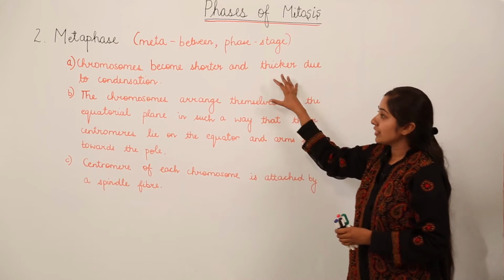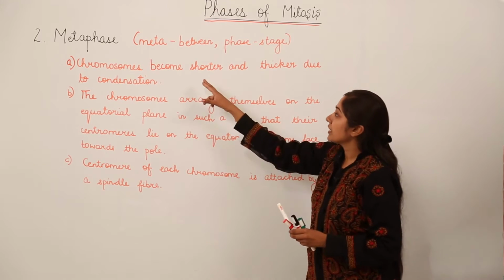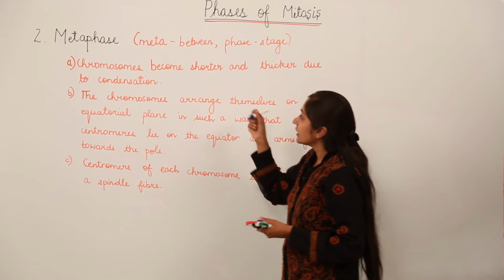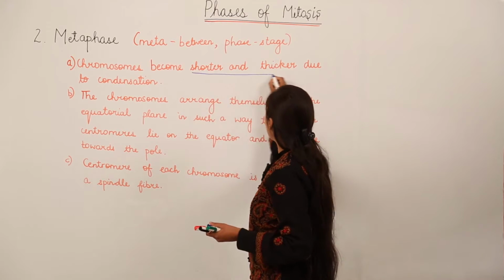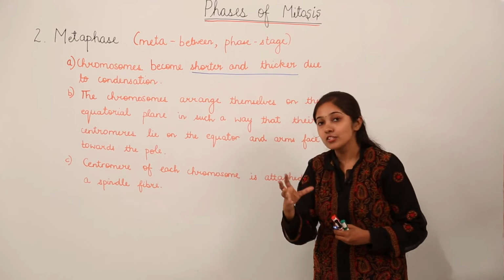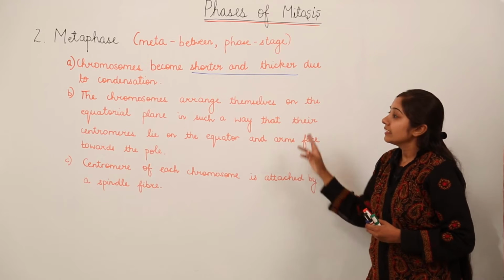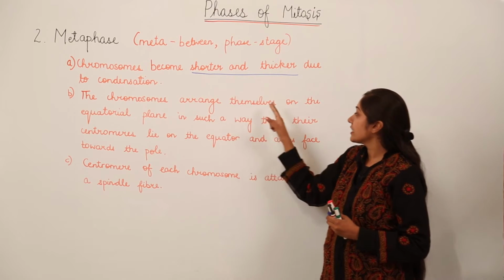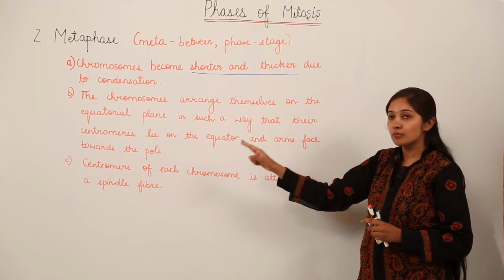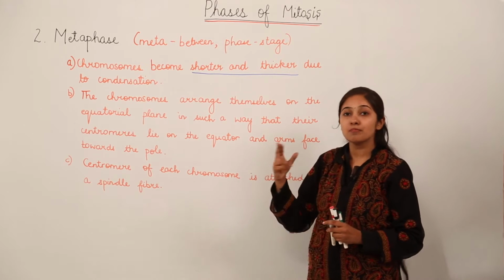So let us read the first point. How will you write in the examination? Chromosomes become shorter and thicker due to condensation. So the keyword is chromosomes become shorter and thicker. Means now chromosomes are going to get more condensed, due to which they are going to become short and more thick. Secondly, the chromosomes arrange themselves on the equatorial plane in such a way that their centromeres lie on the equator and arms face towards the poles.